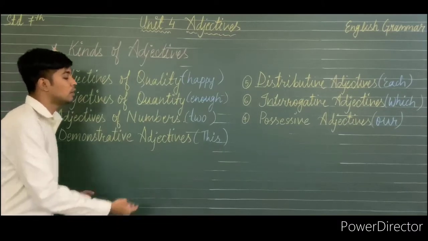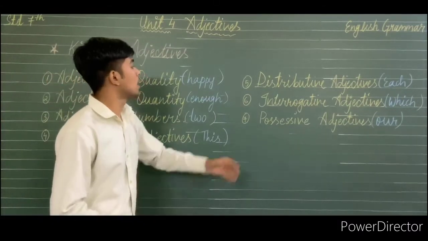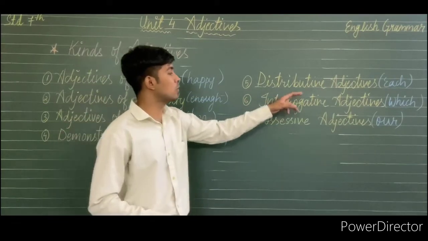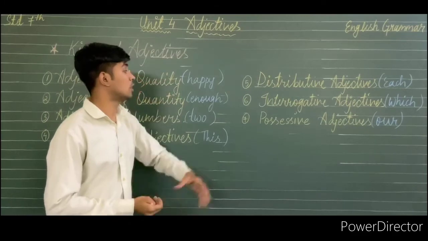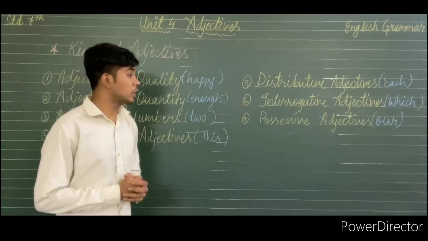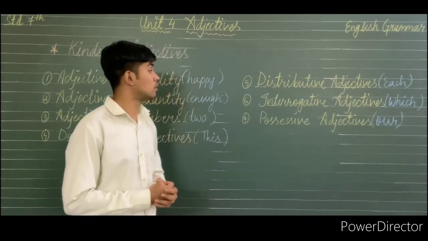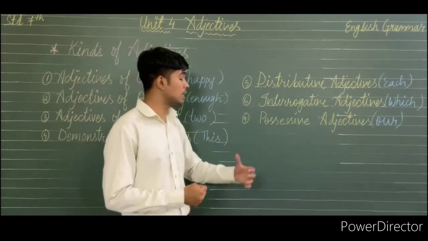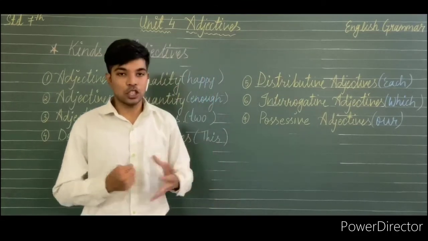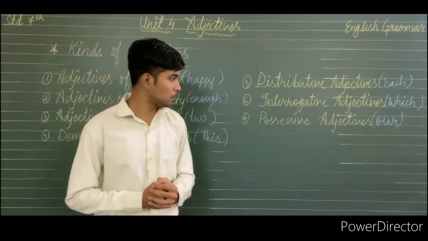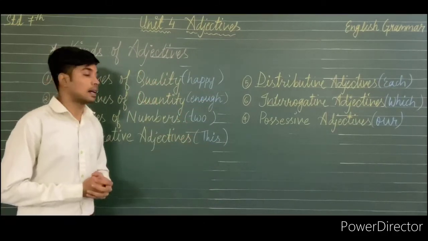Demonstrative adjective is used to demonstrate the noun. And the fifth one, distributive adjective, is used to distribute the noun. The sixth one is interrogative adjective, which is used to ask questions about the noun. Then the seventh is possessive adjective, which shows possession with the noun. Here some examples of these kinds of adjectives are listed.